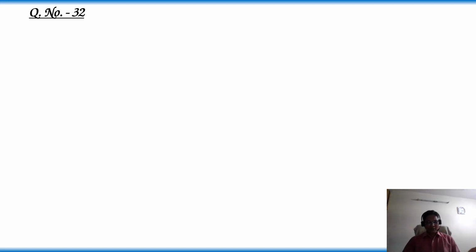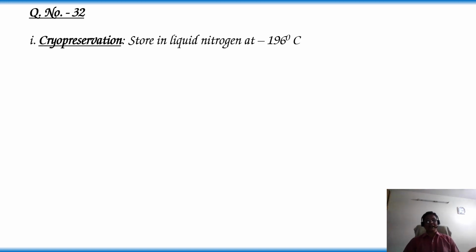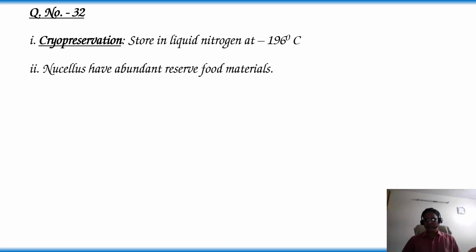So first statement, it is possible to store the pollen grains for years in liquid nitrogen at minus 196 degrees centigrade. This method is called cryopreservation. During this method, the pollen grains are stored in liquid nitrogen at minus 196 degrees centigrade. So this statement is correct. And second statement, nucellus has abundant reserve food materials. It is also a correct statement.